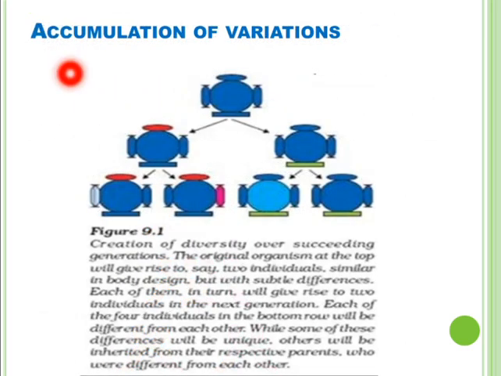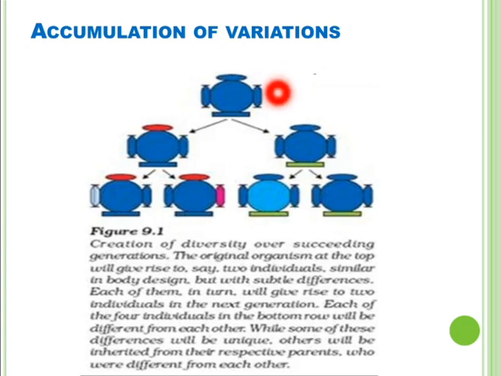Students, now let us see how the variations that appear in an organism of one generation are passed on to the organisms of the next generation and so on. And also in each generation, the organisms acquire and add some new variations, and these variations accumulate and are passed on to more and more individuals of the next generations. In this way, variations increase with each passing generation and diversity spreads over succeeding generations.